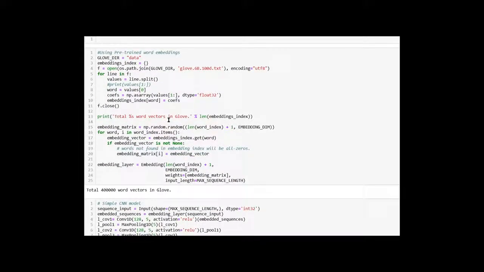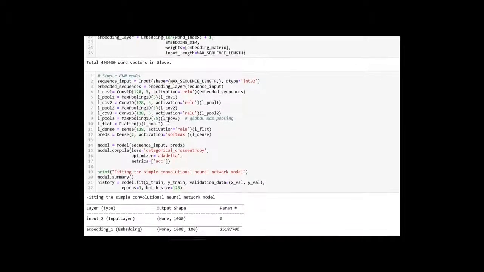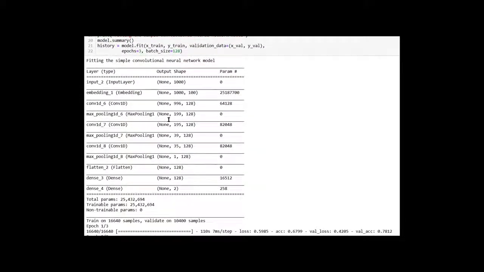I'm not training the embedding layer. I have used a pre-trained embedding layer using GloVe vectors of 100 dimensions. This is the model that I have used, and the summary of the model is shown on the screen.